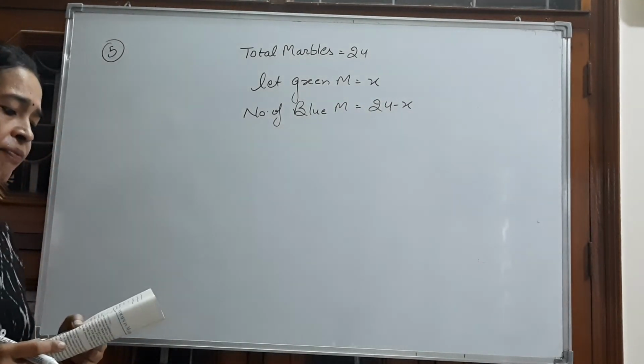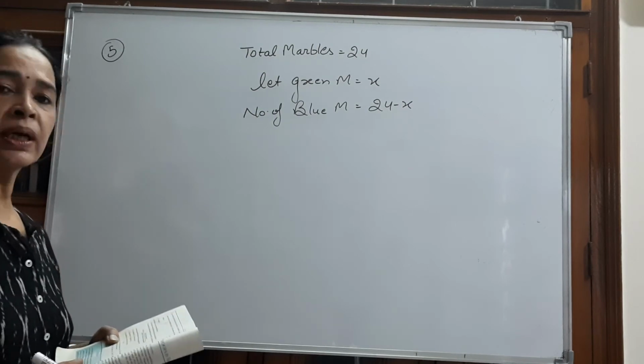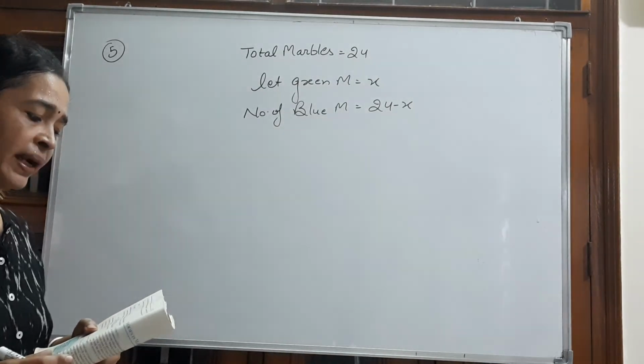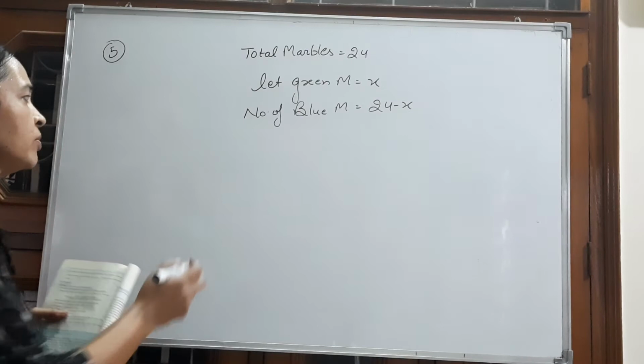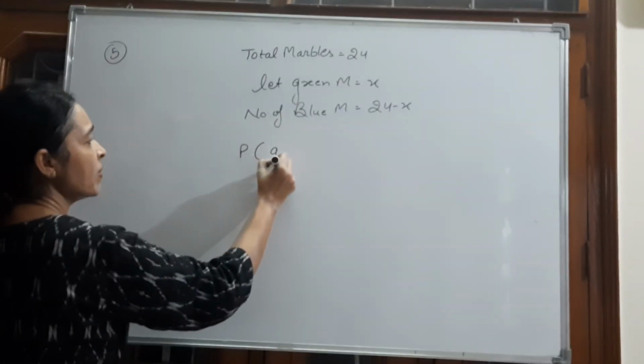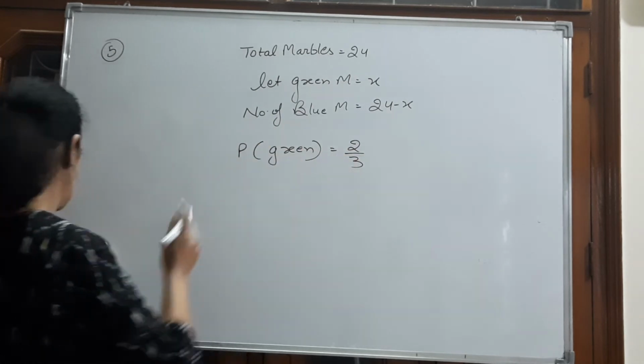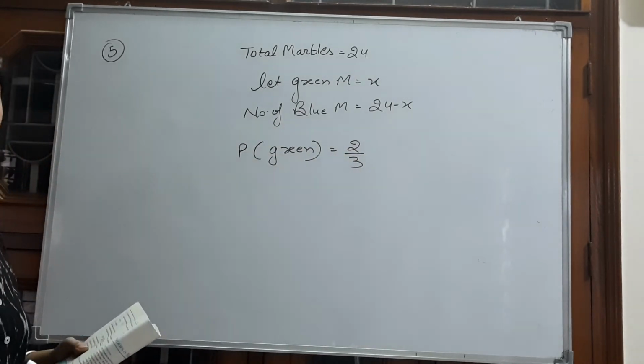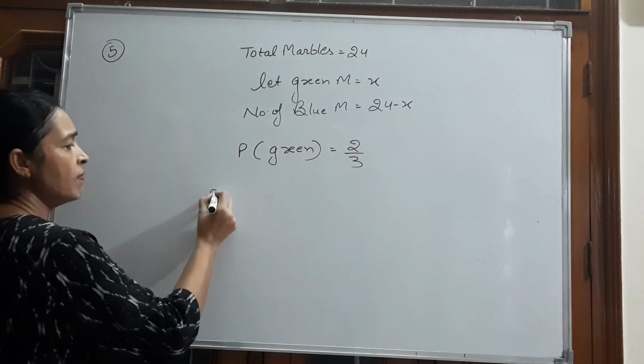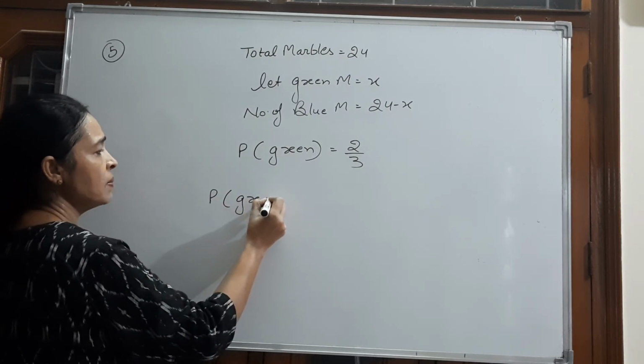Clear? If a marble is drawn at random from the jar, the probability that it is green is 2 by 3. Probability of getting a green marble is given that it is 2 by 3. Find the number of blue balls in the jar. First we will find the probability of green marbles.